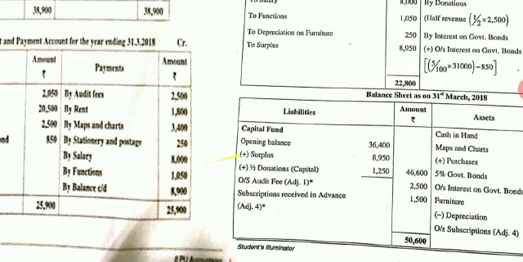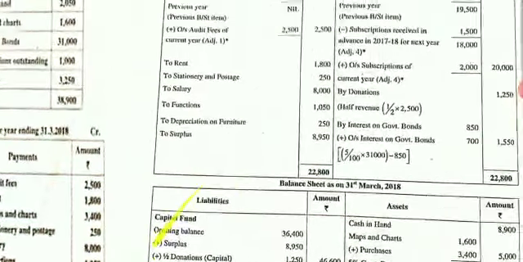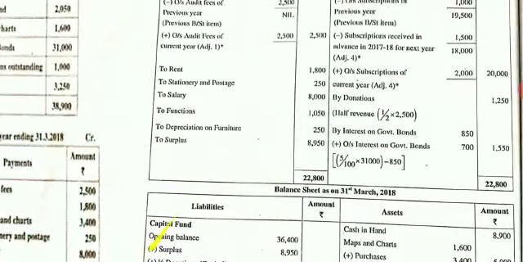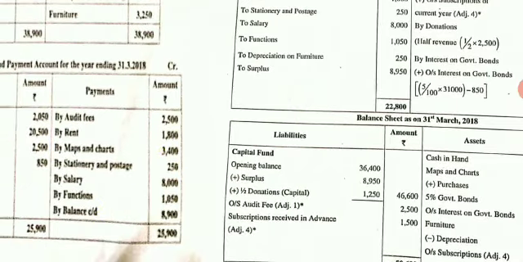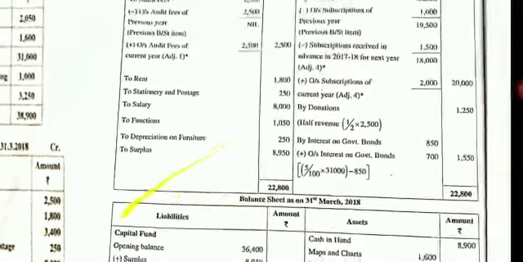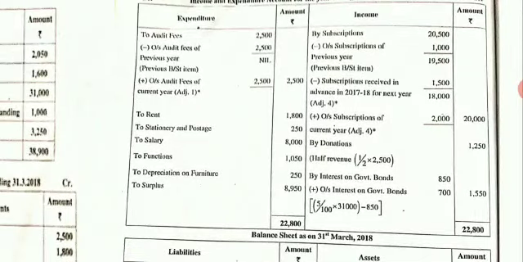Next, they have given the stationery and postage 250. Come to your expenditure side, write stationery and postage 250. Next, they have given you the salary. Come to your expenditure side, write salary 8,000 in the outer column.